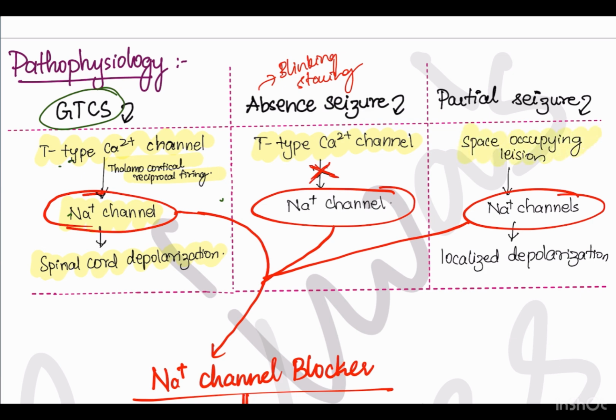And in partial seizures, there might be some space occupying lesions that will lead to sodium channel activation, and there will be localized depolarization. Wherever the space occupying lesion is there, there will be localized depolarization, hence the localized muscles will get activated and they'll start to contract.